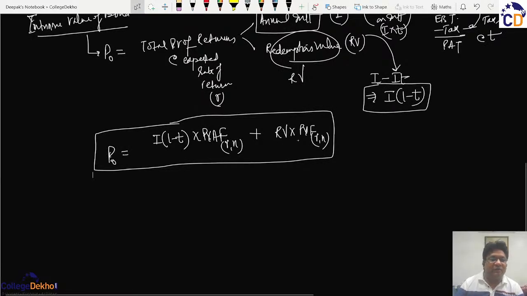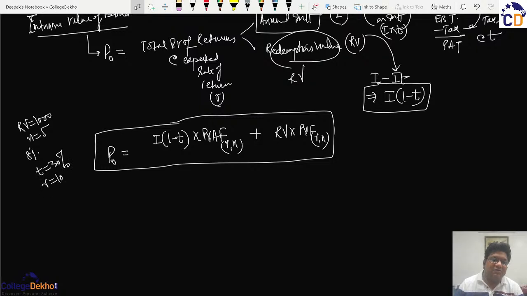So if we take the above example where the redemption value was 1000, the maturity was for 5 years, the bond was 8%, the tax was 30% and the expected rate of return was 10% per annum.